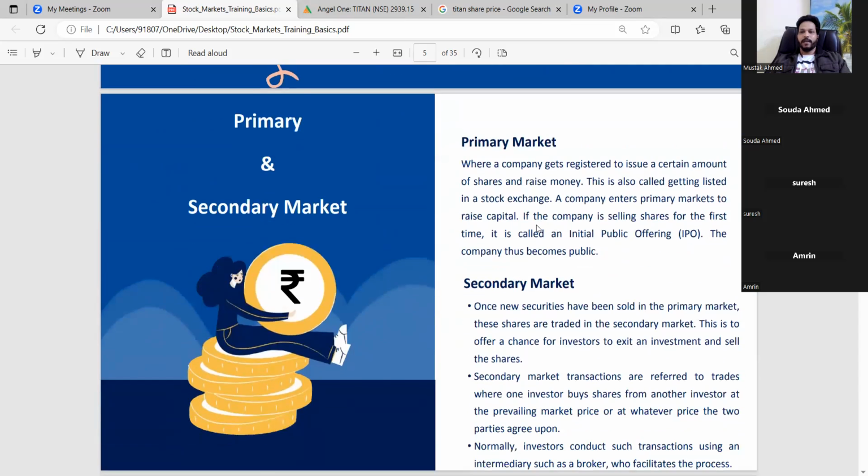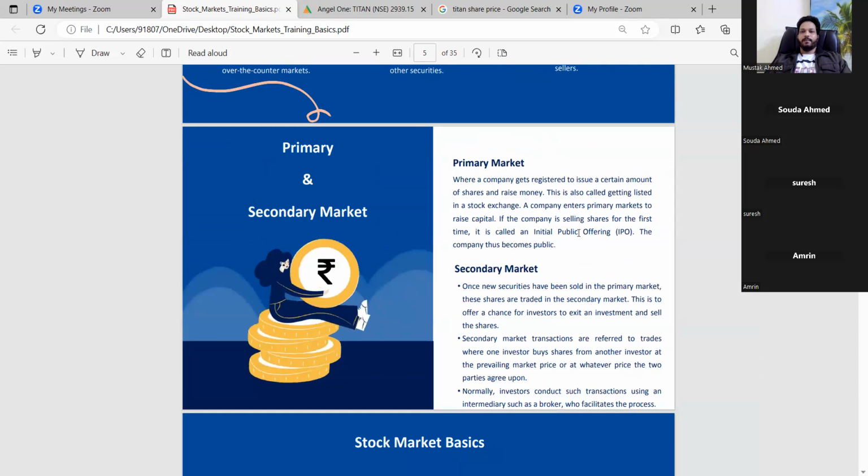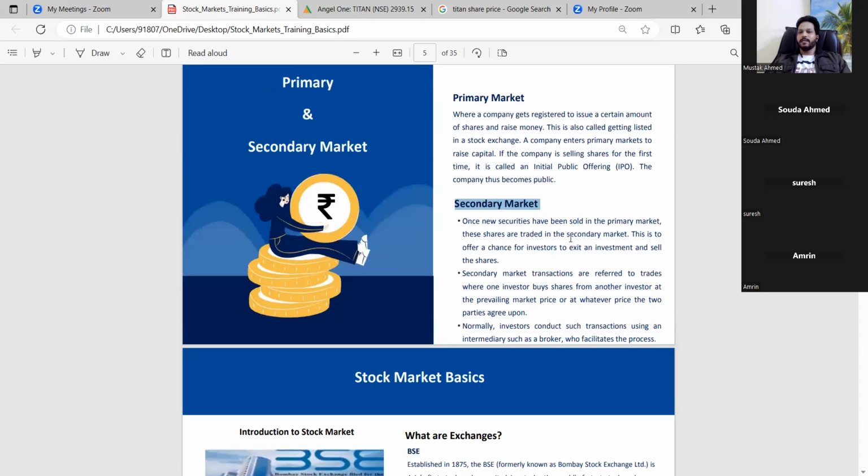As I just explained, this is where the company is registered to issue a certain amount of shares to raise money. When the company first issues to the public to raise some capital, they come with an IPO. Everybody knows, like there is a new IPO coming with this much issue price, and then it will get into the stock market. It will be listed on the stock exchange like NSE or BSE. After listing, we call it the secondary market. Once the securities are listed in the stock market, that is called the secondary market, where the investor can exchange their shares and cash.